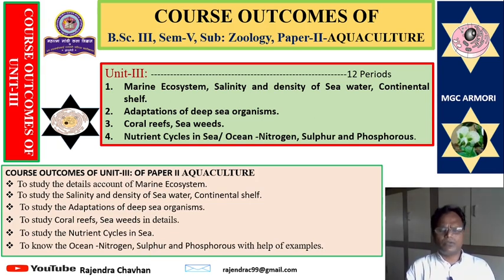These are the outcomes of unit number 3: to study a detailed account of marine ecosystems; to study salinity, density of seawater, continental shelf, adaptation of sea organisms, then coral reefs, seaweeds, then nutrient cycles in sea and ocean, and much more included in this syllabus. When you learn in more detail and stay connected with me, I will give you much more about the marine ecosystem and unit number 3. These are the outcomes of unit number 3.